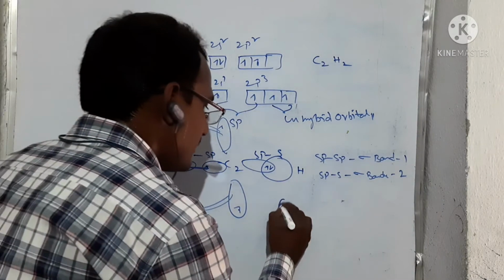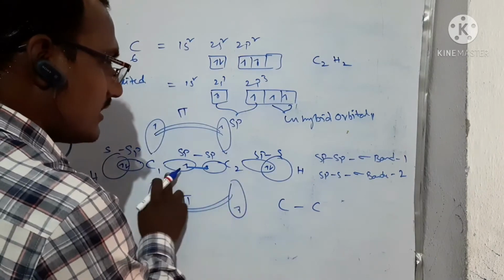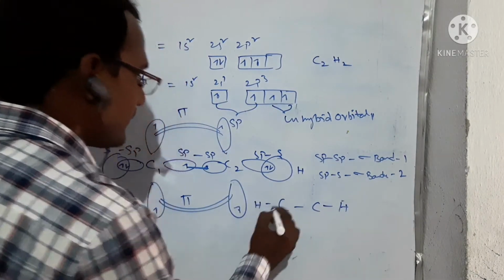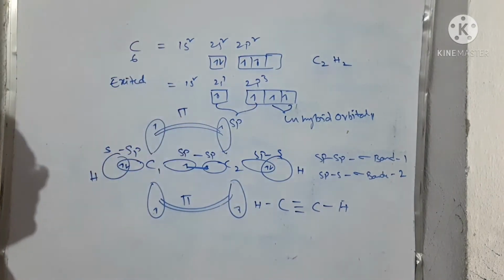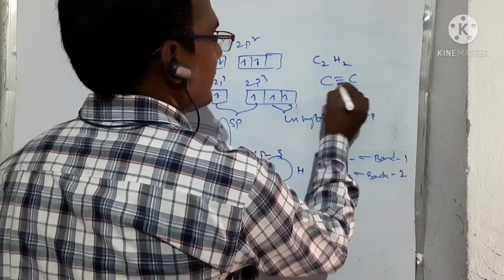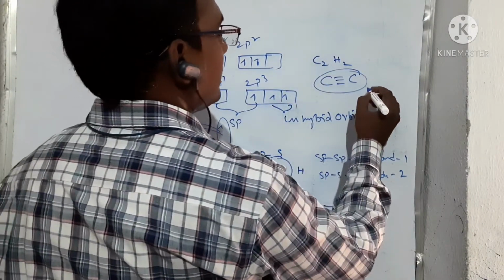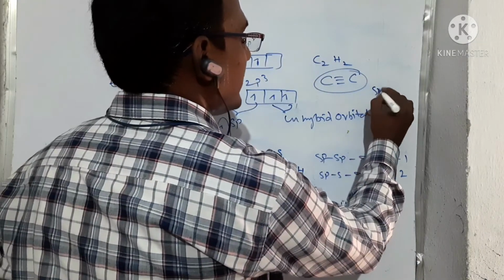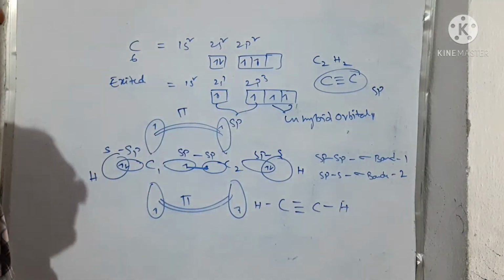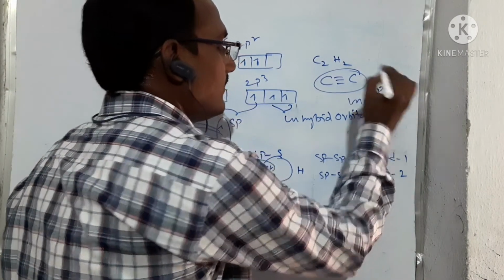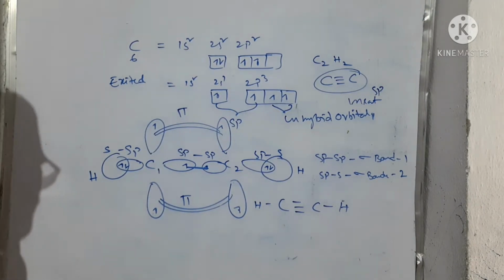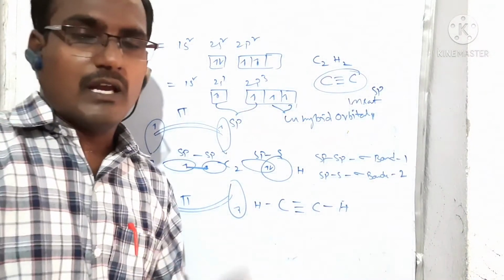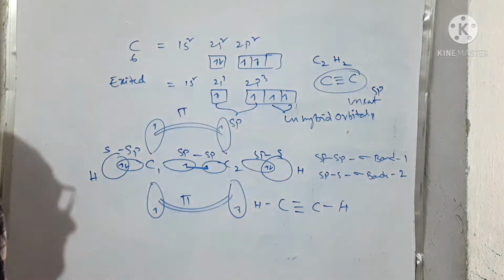Let me show the structure. H, C triple bond C, H. This is one H, this is one H. This is one pi bond, this is another pi bond. That means the C triple bond C, so a triple bond is present. It is also involved in sp hybridization, and it is an unsaturated hydrocarbon. Saturated means only single bonds are present, that means sp3 hybridization. Unsaturated means it is involved in sp2 and sp hybridization. If a triple bond is present, that is sp hybridization. If a double bond is present, that is sp2 hybridization.